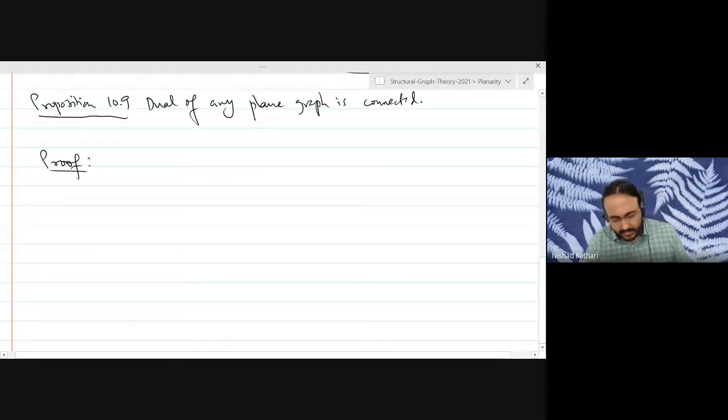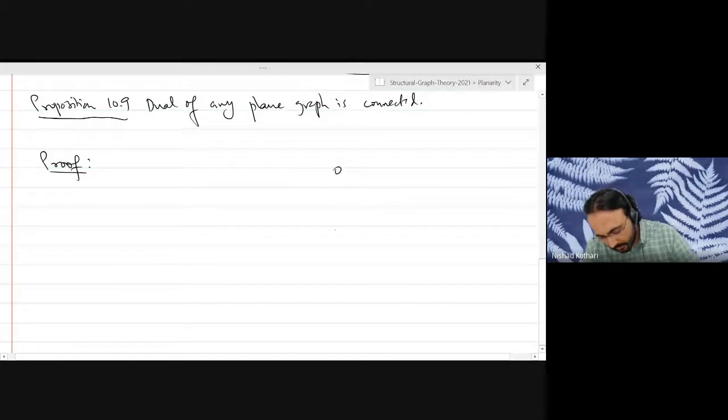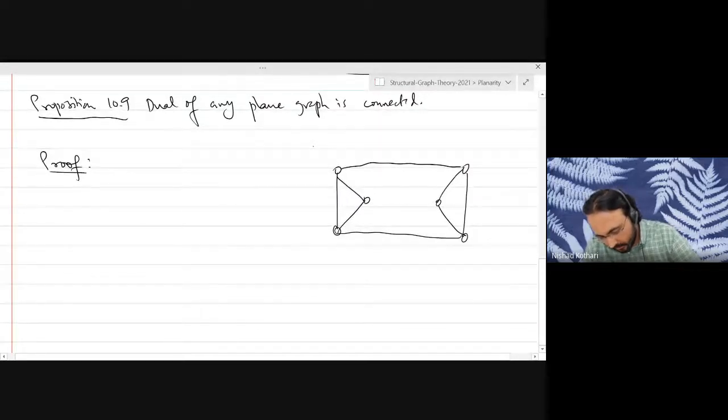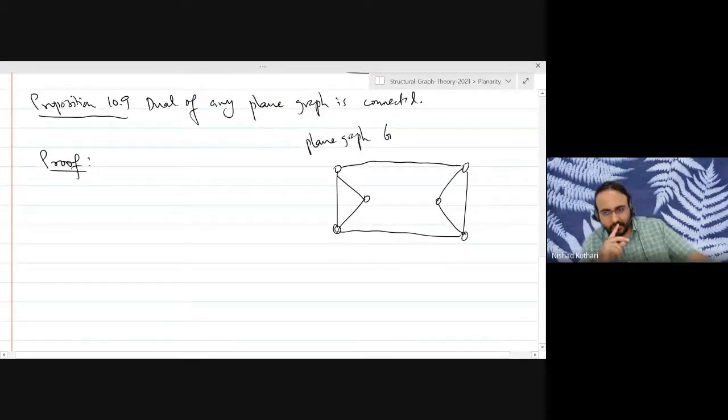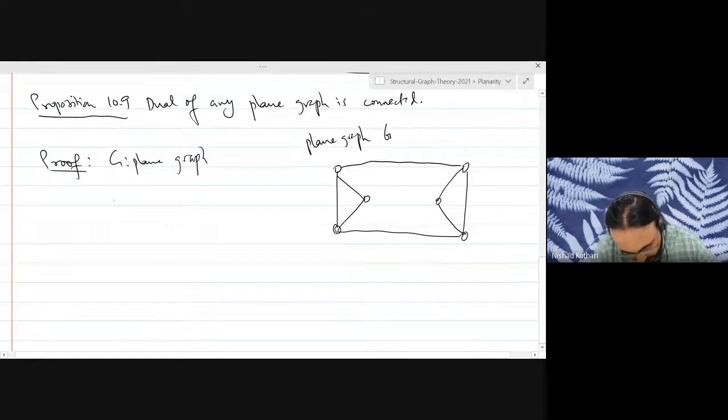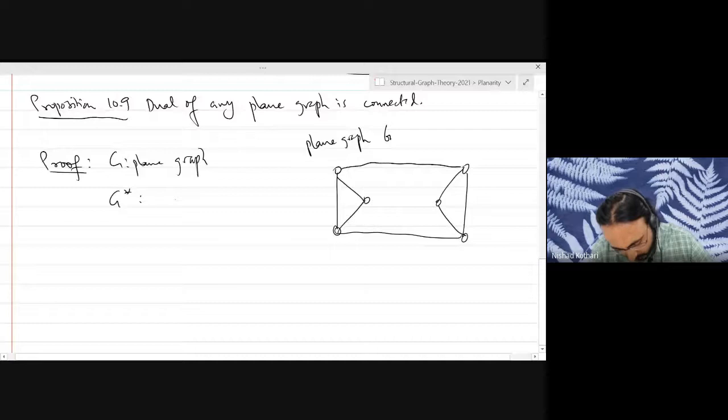Let me start with an example. Supposing this is my plane graph G. I want to argue that the dual is necessarily a connected graph. So G is our plane graph and G star is our dual of G.